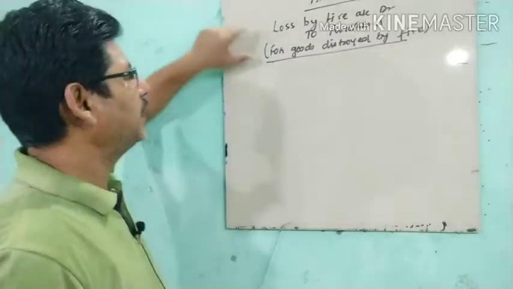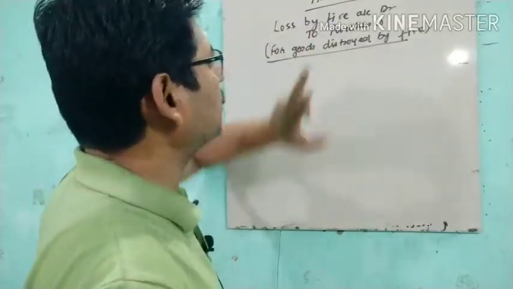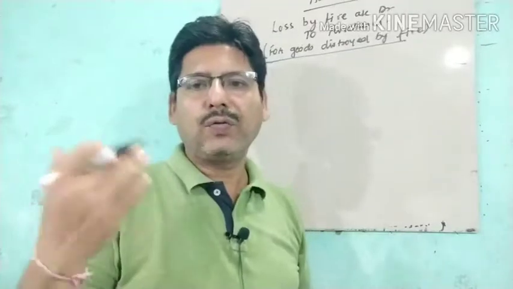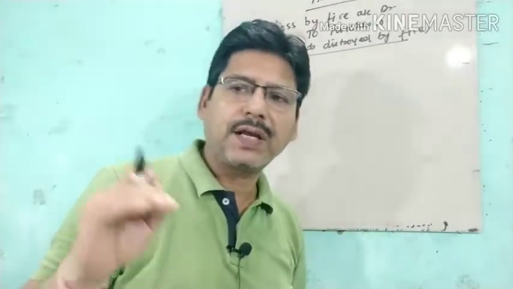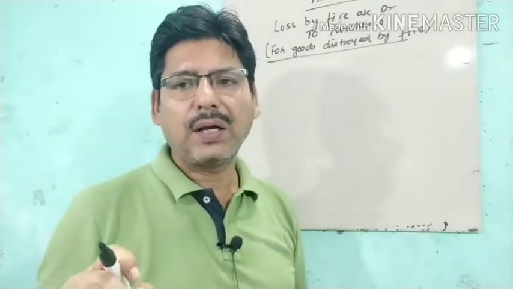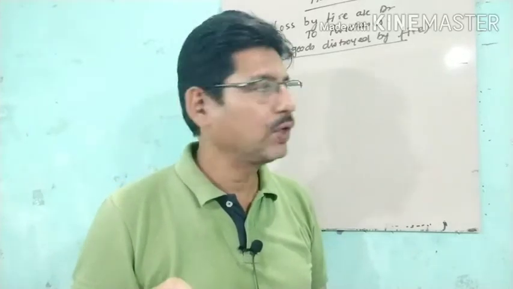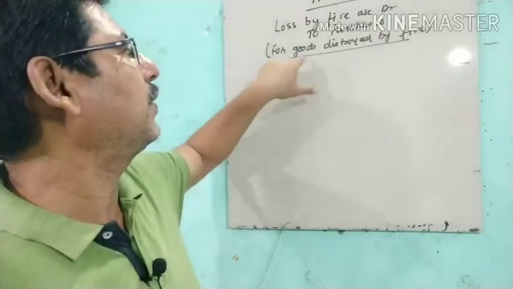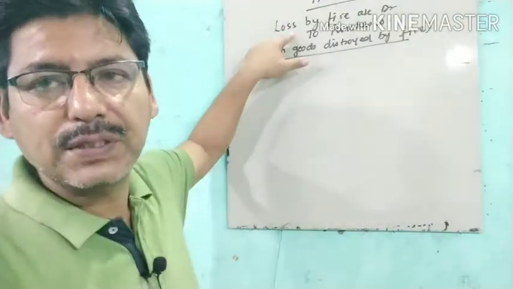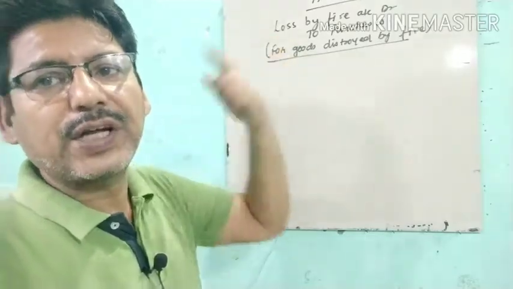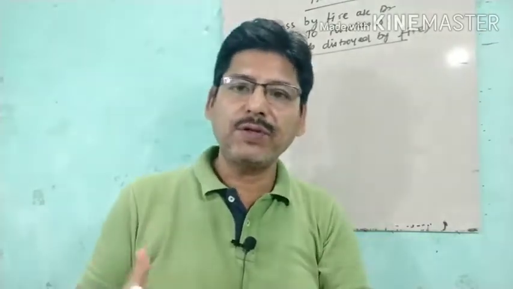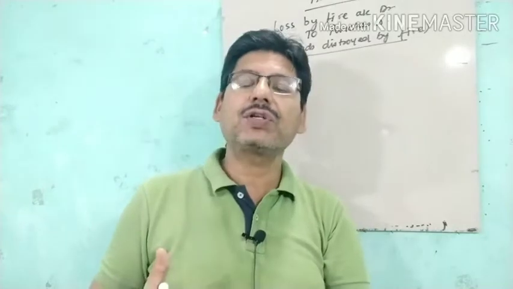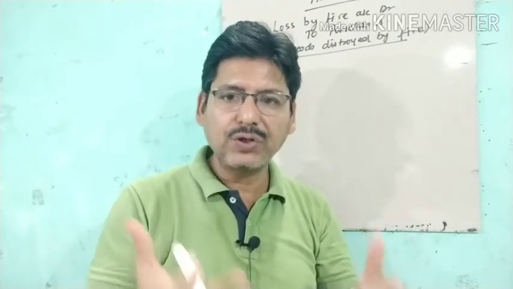Goods are stolen. Then we claim for this loss, we have to make a claim to the insurance company. Now this loss is not of the business. This loss will be transferred to the insurance company because we have insured the goods, and this loss will be borne by the insurance company.